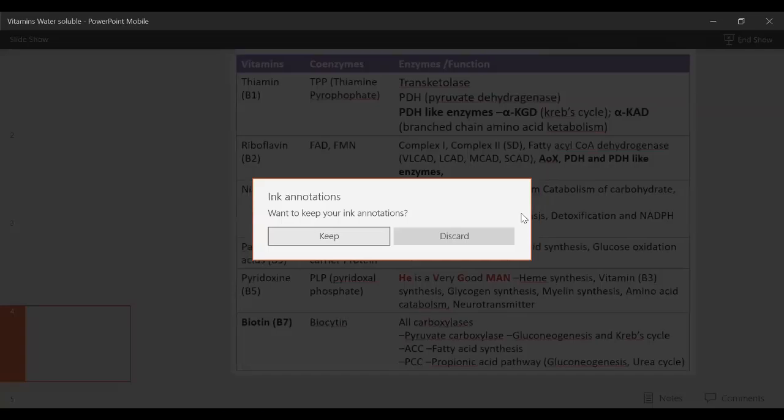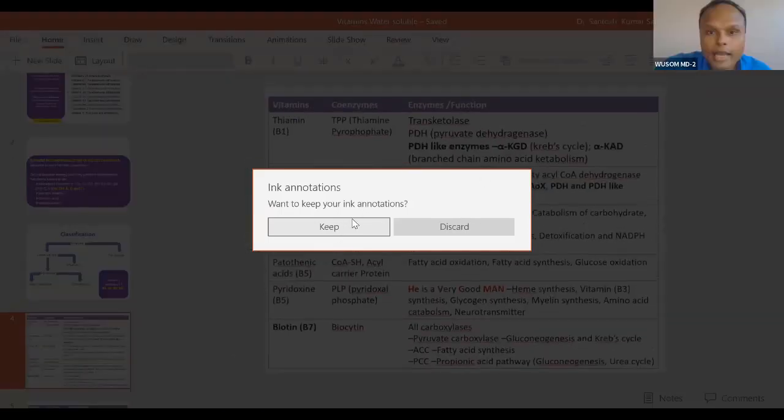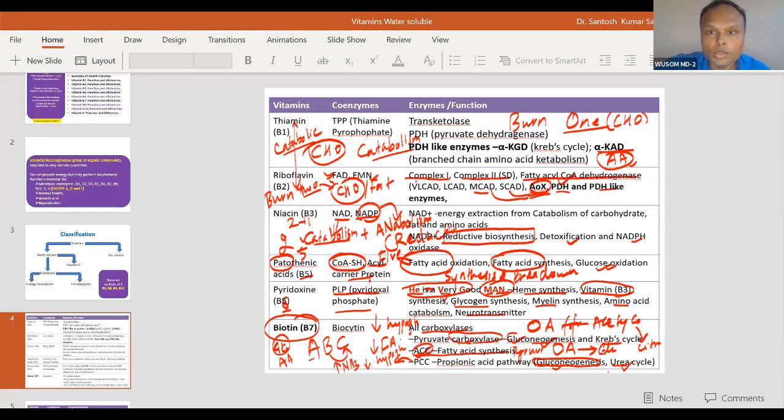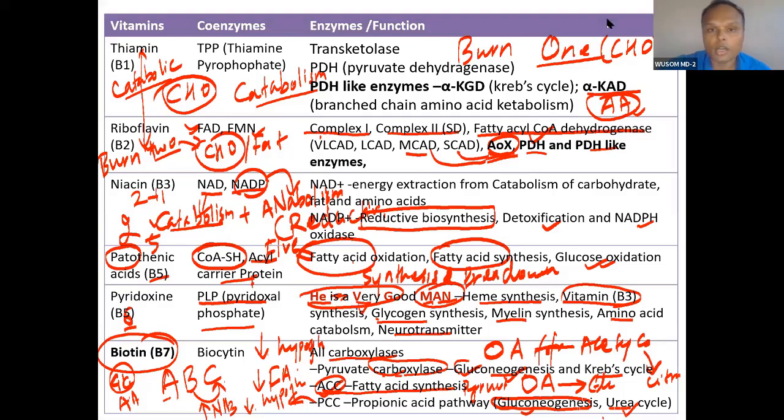See, why am I telling you to remember this all? Because we have been talking about this from the beginning. B1 for burn 1, carbohydrate. B2 for burn 2.